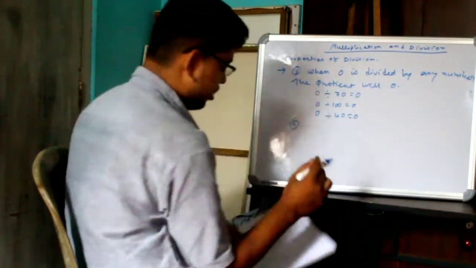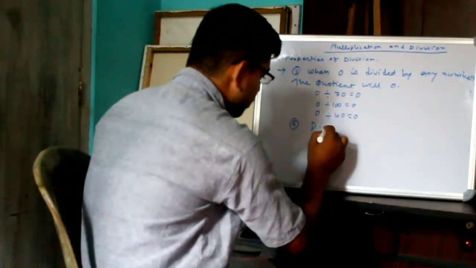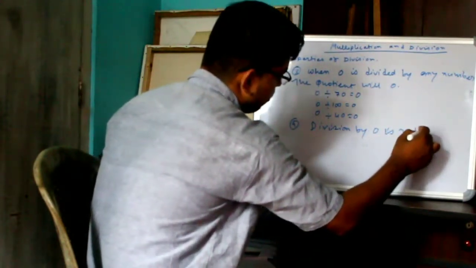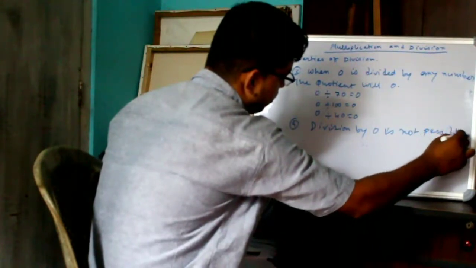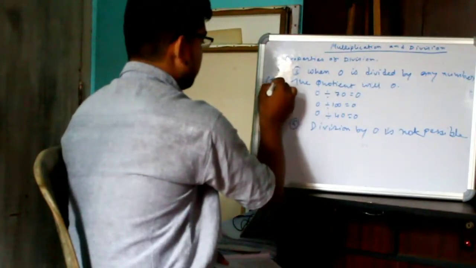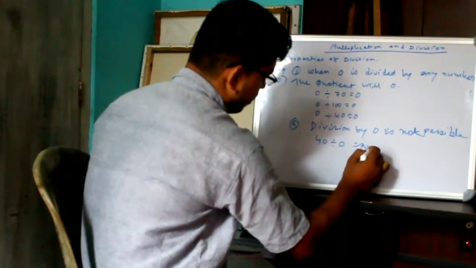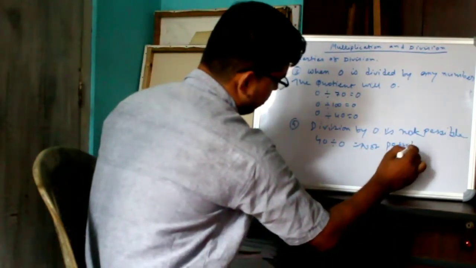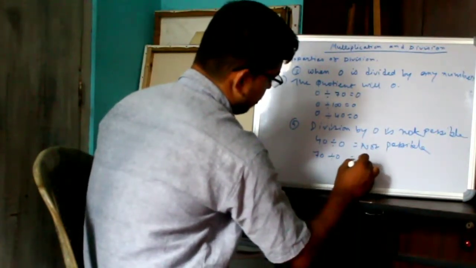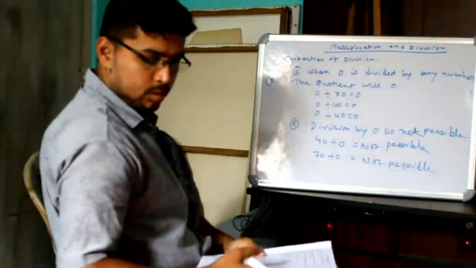Number 4 property, division by 0 is not possible. Division by 0 is not possible. So 40 divided by 0, not possible. 70 divided by 0, not possible. Not possible.